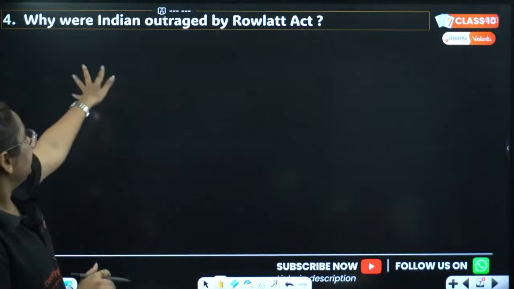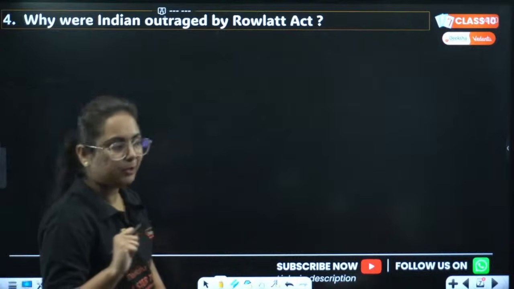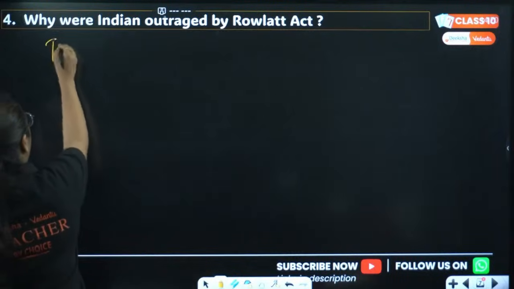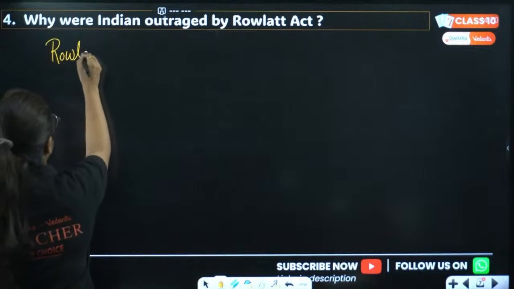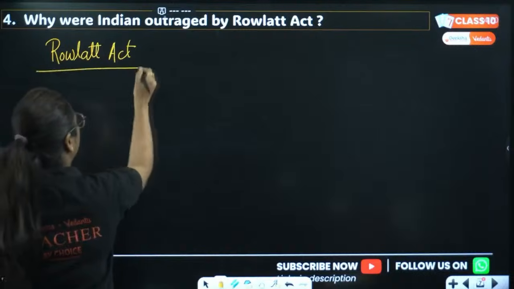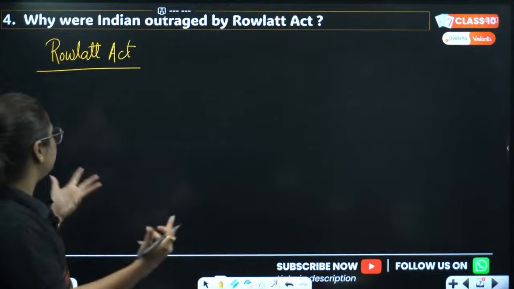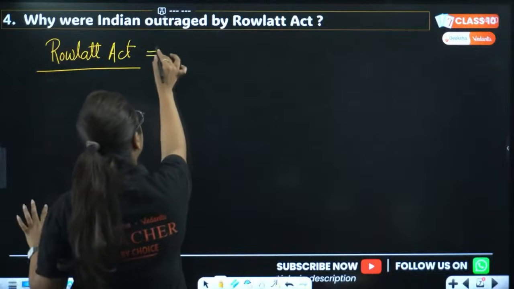Chalo, why were Indians outraged by the Rowlatt Act? This one is from Nationalism in India. So, the Rowlatt Act. Now pay attention, whenever you write this type of answer, you can give a side heading or you can directly write the points. But what is the Rowlatt Act?